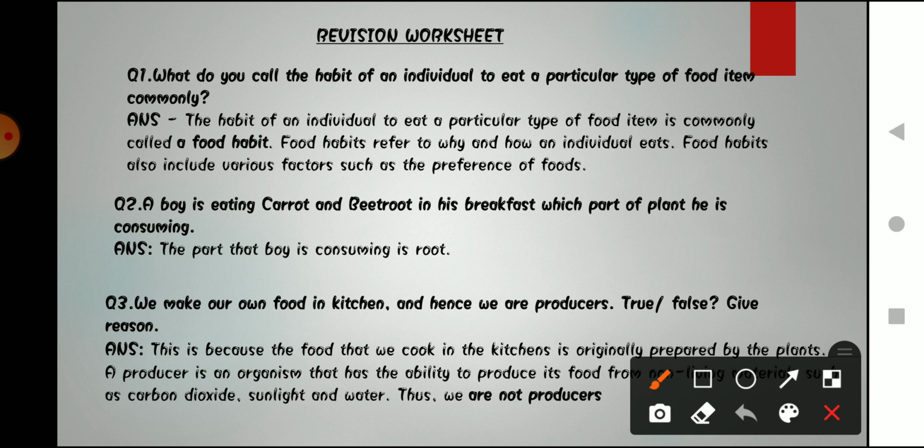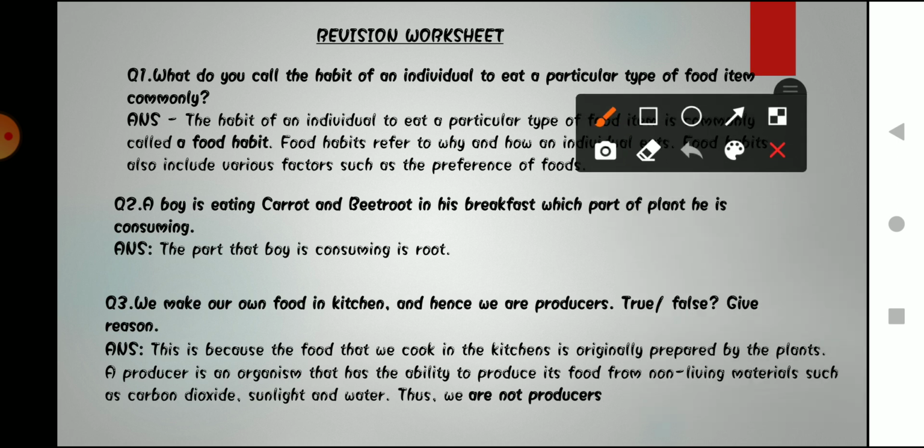The question is: we make our own food in the kitchen, and hence we are producers. Like I have told you in this video also, what is the meaning of producers? Producers are those living organisms which can prepare their own food. So after hearing that, you might think that we also prepare our own food, so we are producers. Why? Because our mother goes to the kitchen and makes food. Who makes food inside your house? Your mother or your sister, or you can also prepare food. So you might think that we are producers because we are preparing our own food.